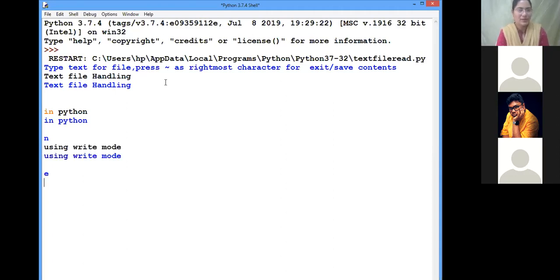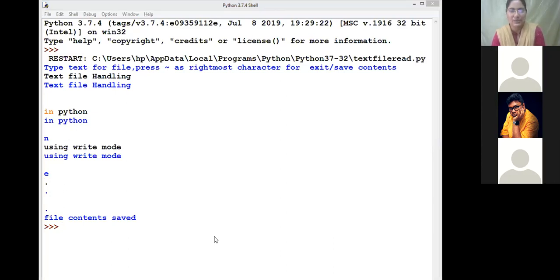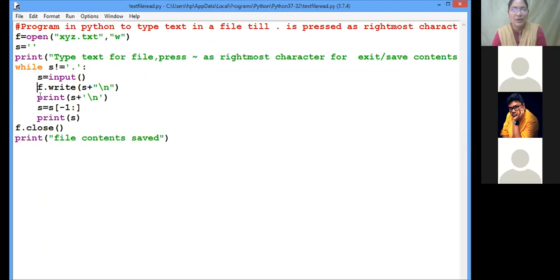Now I just press dot. What will happen? It stops taking, isn't it? Because I have given the print statement after everything, it may be confusing for you. First let me remove those print statements. After writing, this one I don't want to show you, this one also I don't want. Now let me execute once again.